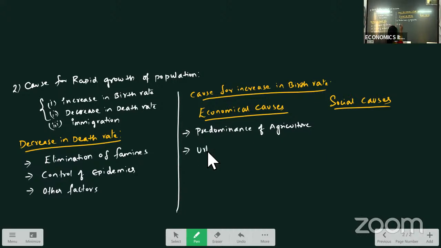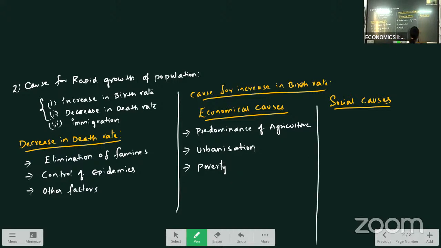And another economic factor is urbanization. In India, there is slow urbanization, which is stopping the mobility of labor, and which is one more reason for increase in the birth rate. And another reason is poverty. People who are below the poverty line feel that children are a source of income. As they have more children, they all can earn money and they can survive. So these are the economical causes.